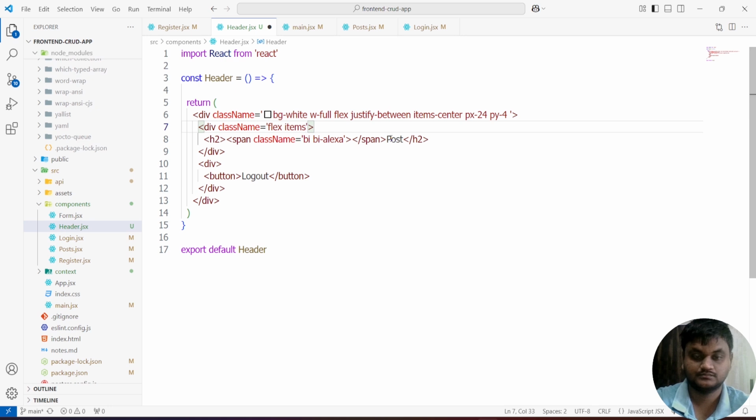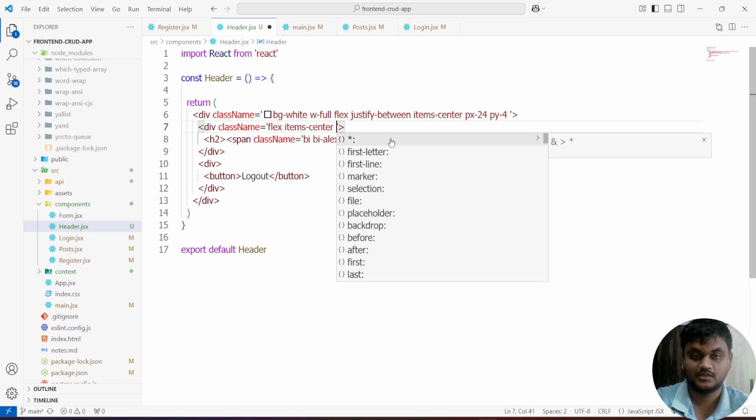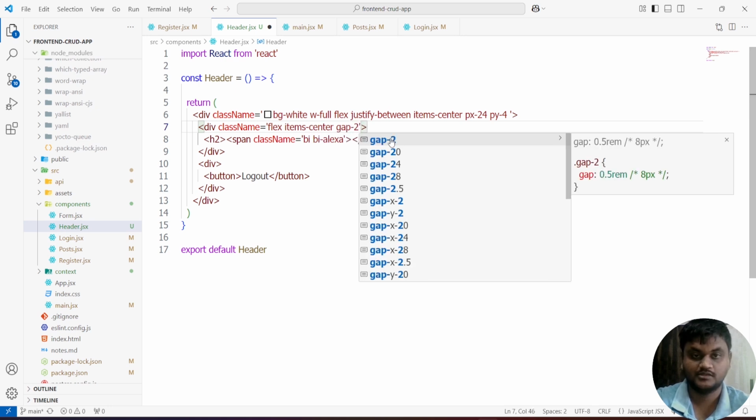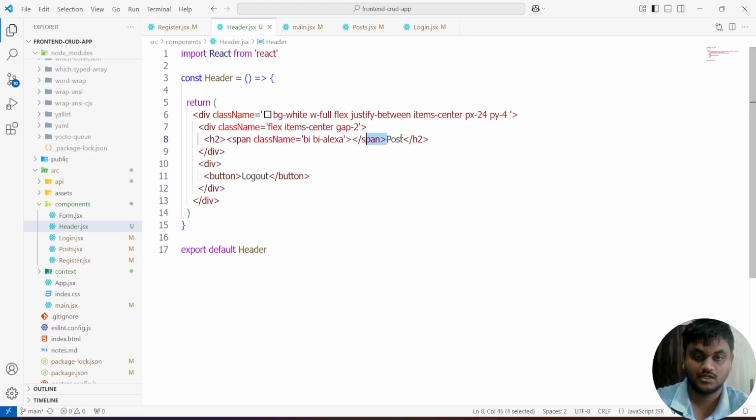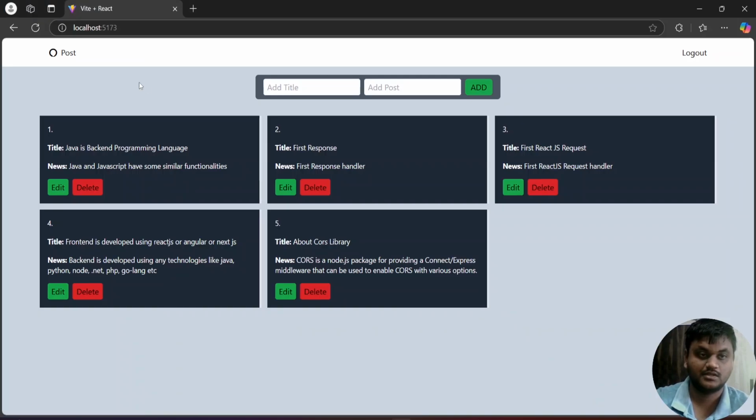Give some space, or you can give a gap: items center and gap 2, or 8 pixels.